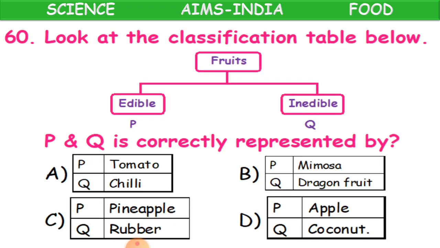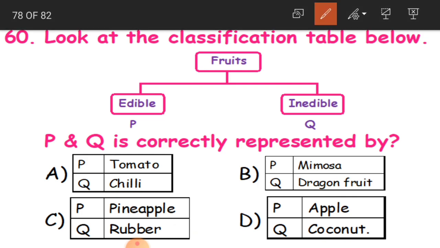Clear, children? Now, 60th question. Look at the classification table below. Here you have got a table, children, where we are talking about some fruits, and some are edible and some are inedible.